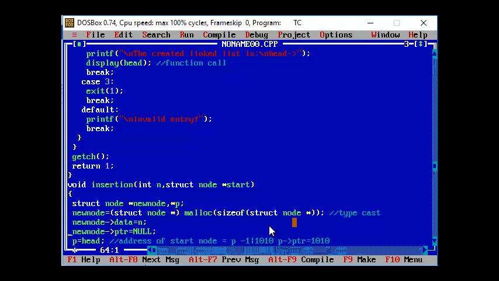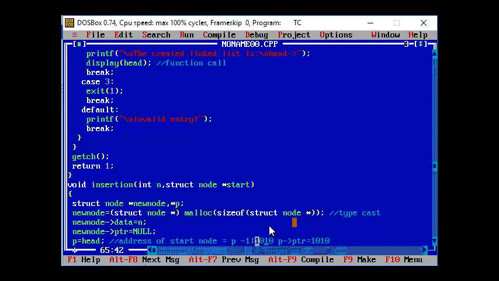Okay, so now what happens is I'm just passing the address of the first header node, or the start node, to the variable p. So remember, your p is actually a structure pointer variable. It's a pointer variable of a structure data type, that is node. So your node p will have a data and then the address field, that is a pointer field. And p will have the value that is the address of your start node. So in the address field of your start node you have the value that is 1010.